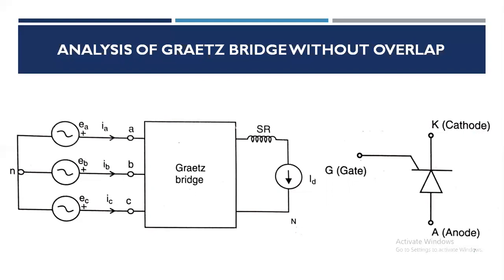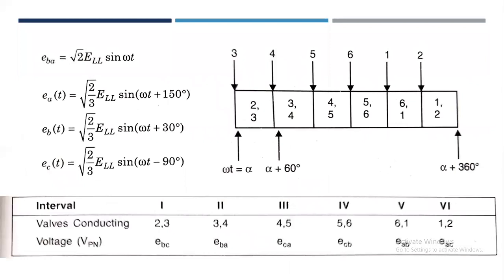Neglecting the overlap between any two valves in a group, we can state that only one valve conducts in the upper group and in the lower group. Thus, in a cycle of the applied AC voltage, there are 6 equal intervals as shown in this figure: 1, 2, 3, 4, 5, 6.